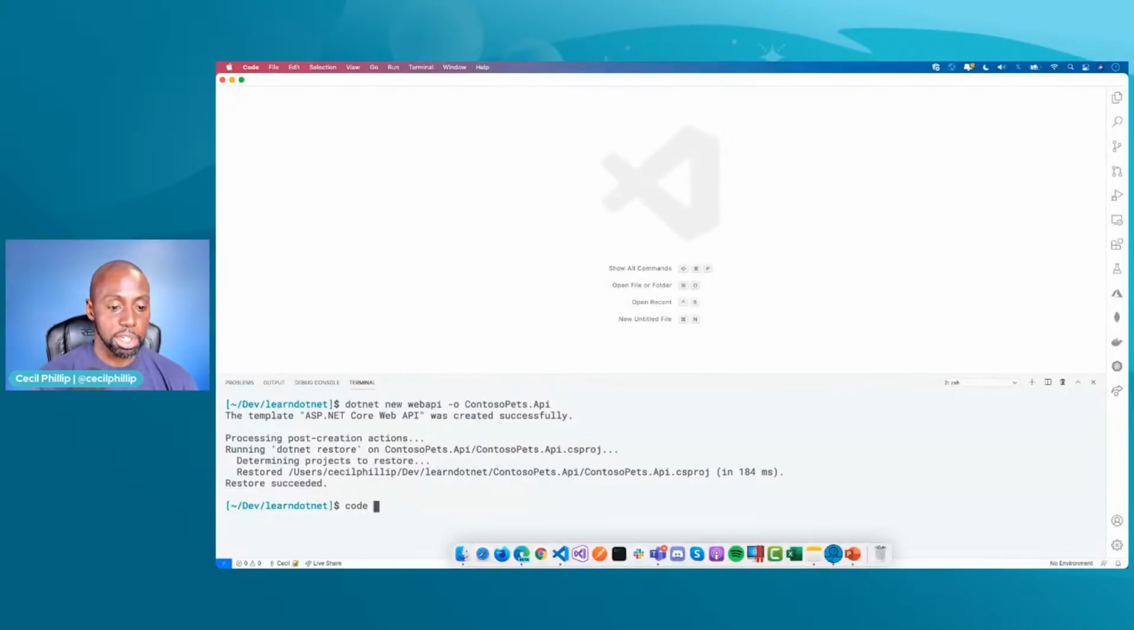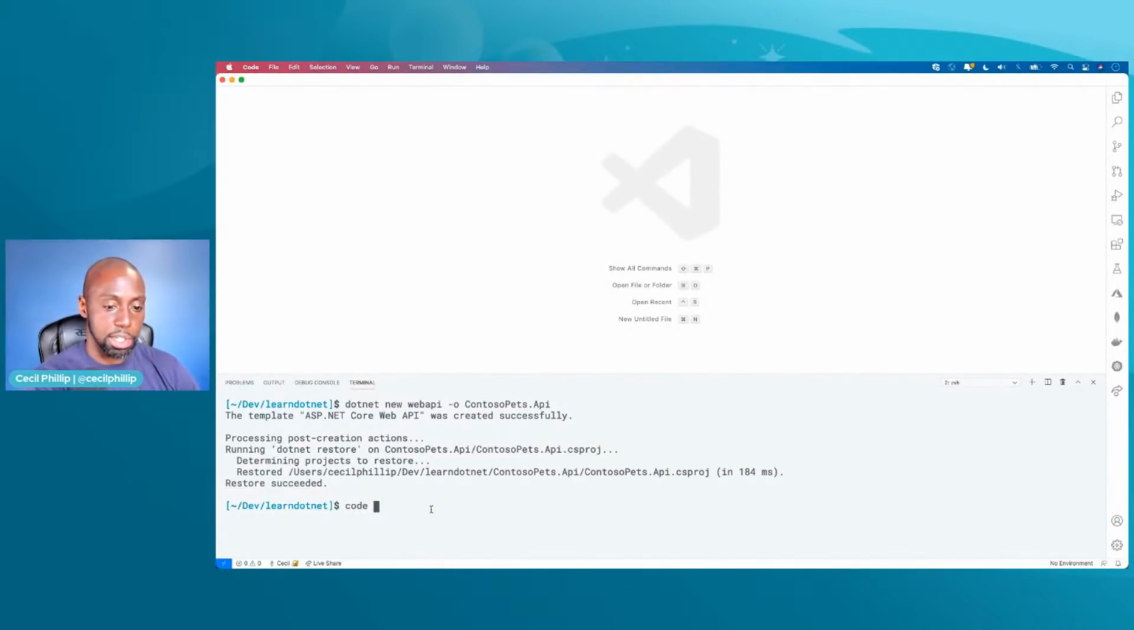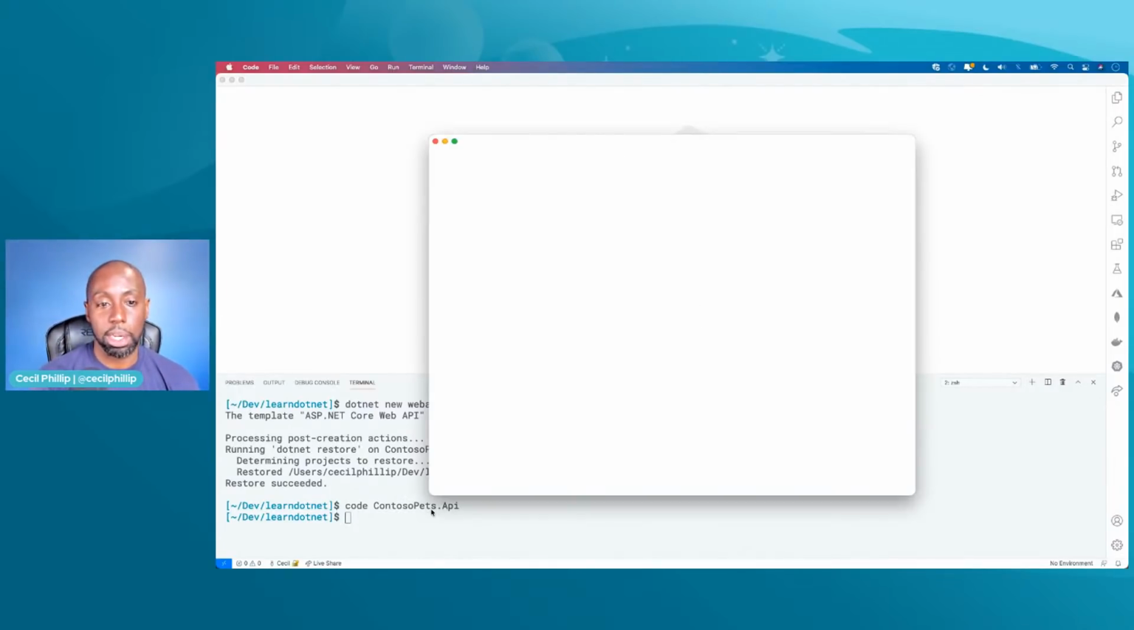All right, so like I mentioned before, I went ahead and I created that project. I'm going to go into it now. So it's Contoso Pets API. I'm going to open that in a new window really quickly.